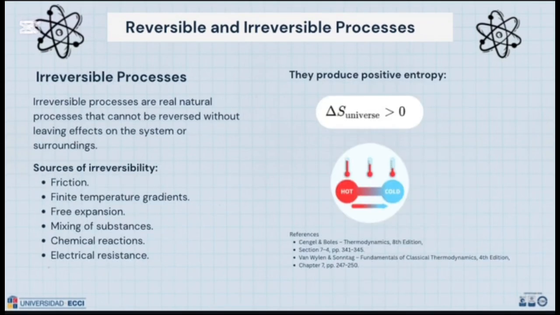Irreversible processes are real natural processes that cannot be reversed without leaving effects on the system or surroundings. Sources of irreversibility: friction, finite temperature gradients, free expansion, mixing of substances, chemical reactions, and electric resistance, which produce positive entropy.